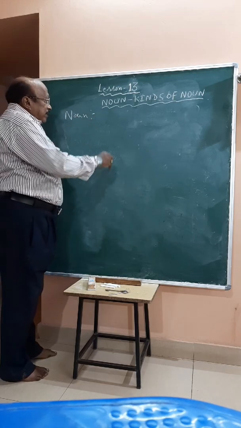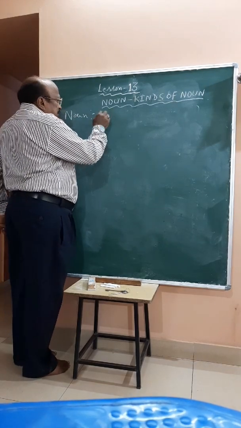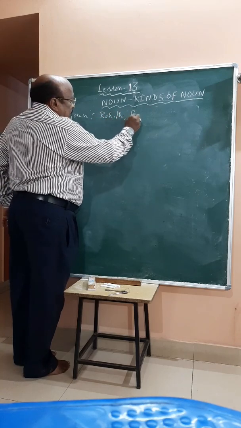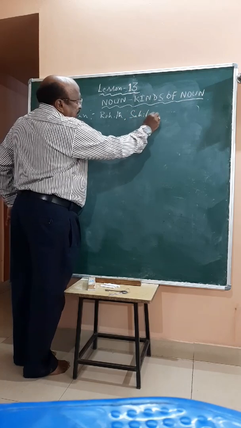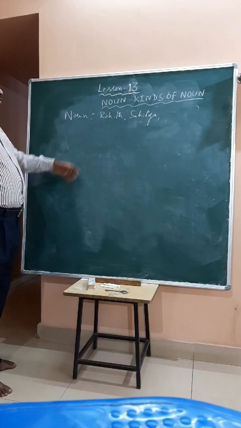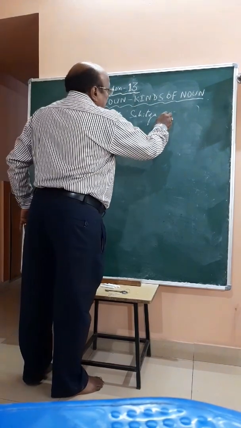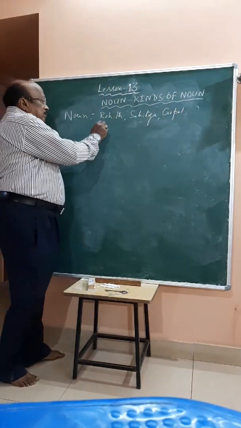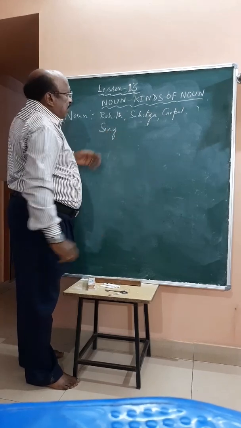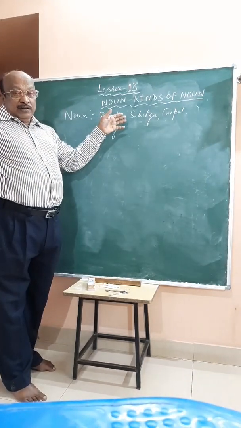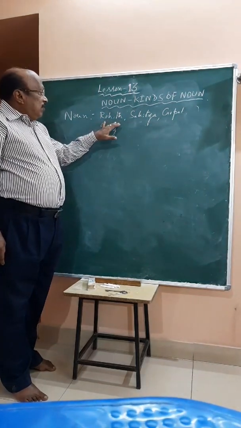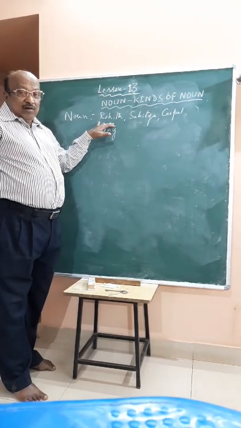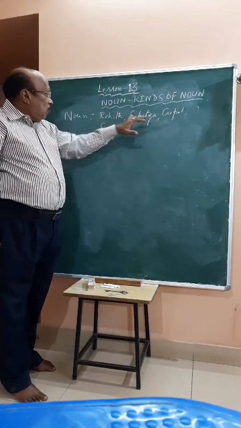We already know that noun is the name of a person, place, animal or thing. Noun example: take your name itself. Take for example Rohit, Sahitya, one person who always talks and sends messages to me. Rohit, Sahitya, your name, a teacher's name, Gopal, your principal's name, and Sony. All these are names of persons, and I am writing them here. These names should always begin with a capital letter. I will come to the kinds of noun within a short time. Rohit, Sahitya, Gopal are the nouns.